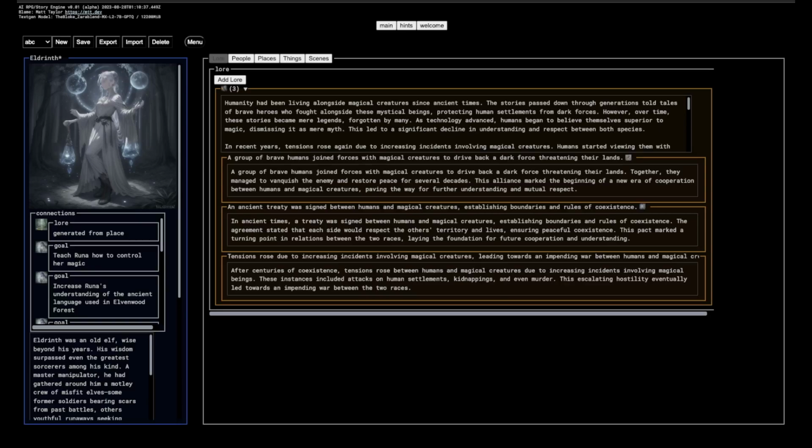It's sort of a world simulation. It's using the AI in the back end to generate characters and peoples and lore and all that sort of stuff, right? For a world, and obviously you can change it, manipulate it, and kind of guide it however you want to guide it.